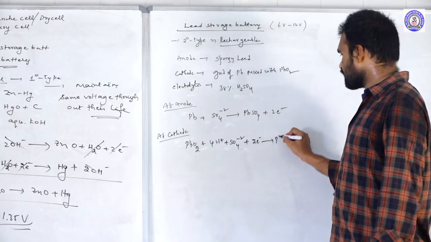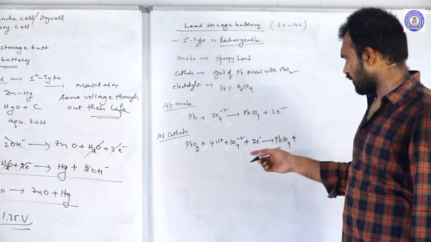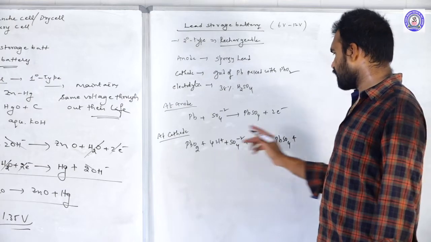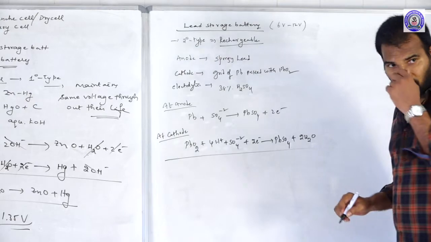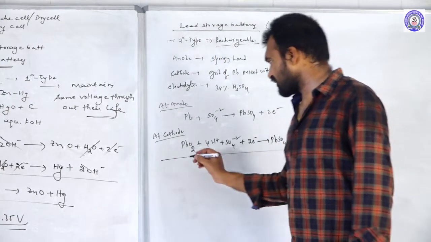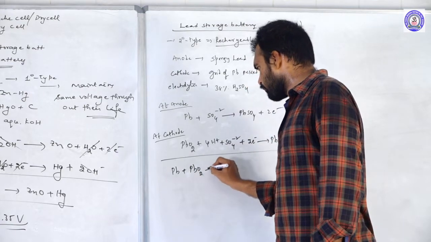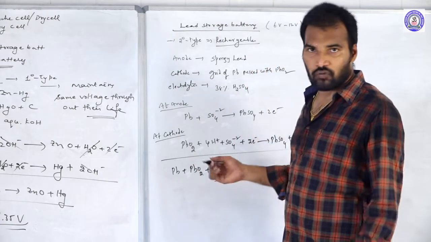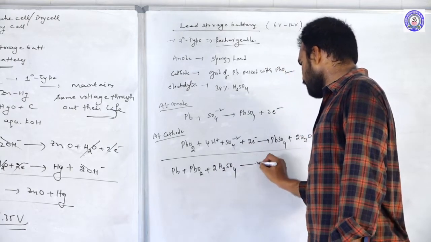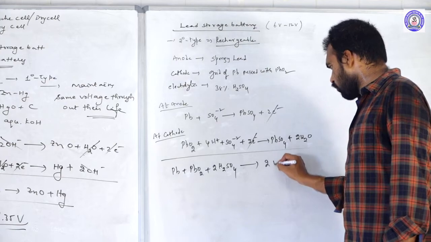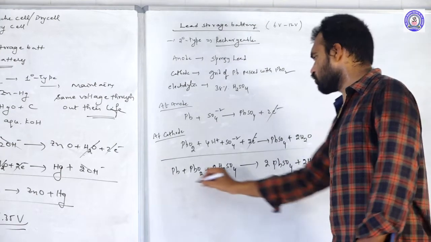Finally, they produce PbSO4 and what is remaining? PbSO4 and 2H2O will be produced. So if you see the overall reaction, that is Pb and PbO2 and 4H plus 2SO4 minus 2, total 2 moles of H2SO4 gives rise to 2 moles of PbSO4 plus 2H2O.